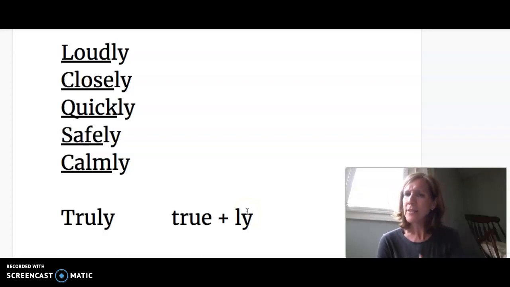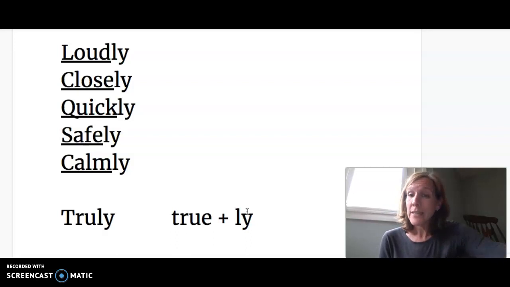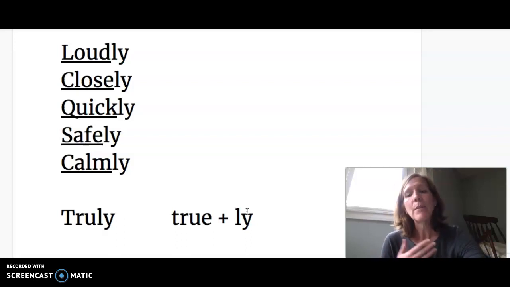Don't we say that in the act of contrition? I am truly sorry. Okay? Truly tells in a way that is true. So that one's also an adverb, but it would not necessarily describe an action. It might describe how you feel. So it might describe an adjective. So that's a little tricky. But the spelling that we're looking at is what I want you to notice. It's the one where we do change the root. We don't keep that E.